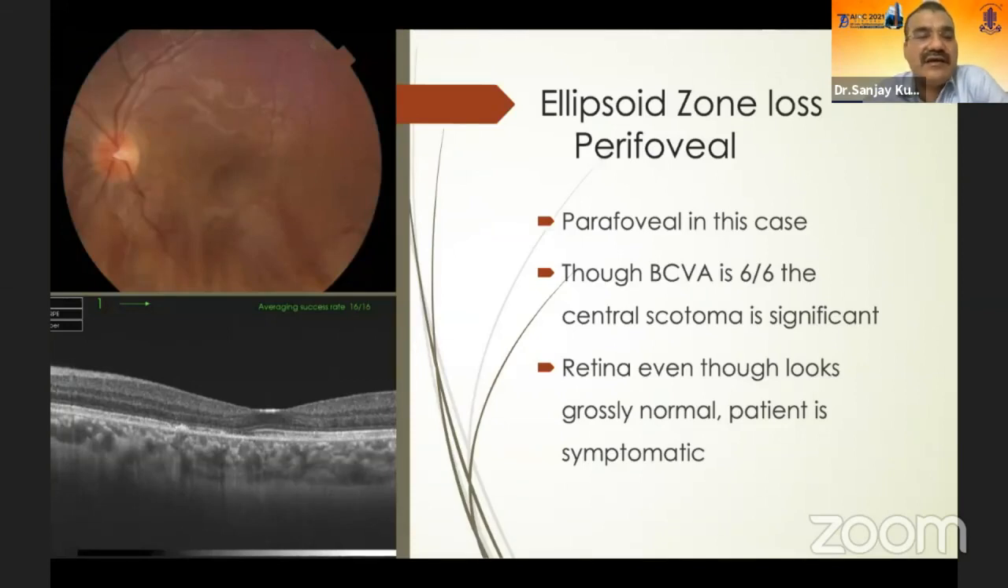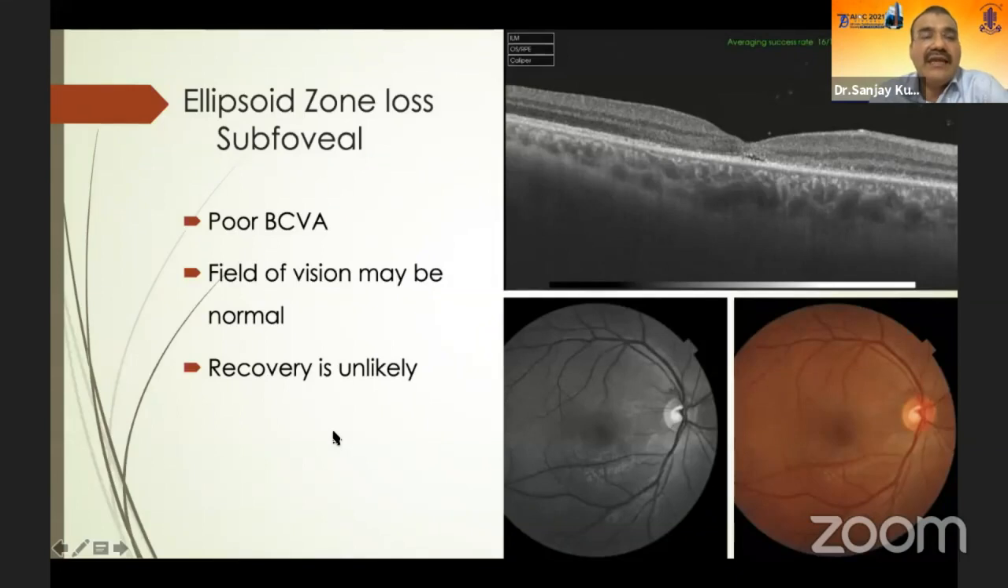This is a case where, if you see, you tend to miss these cases. The patient's vision was 6/6, but there was a central scotoma. So when OCT was done, there was a loss of the ellipsoid zone in the perifoveal region. If you see in this perifoveal region, the ellipsoid zone was lost. So these cases can have dense central scotomas. And if this ellipsoid zone is lost in the subfoveal region, the vision is very poor.